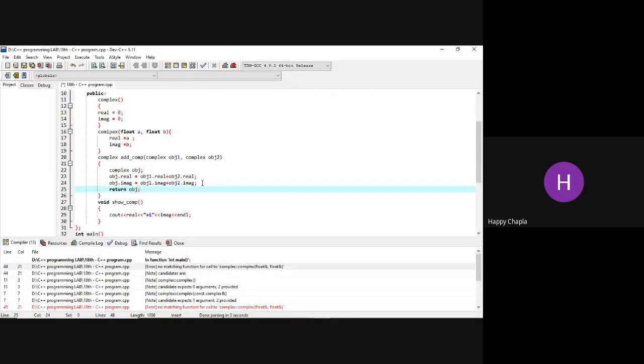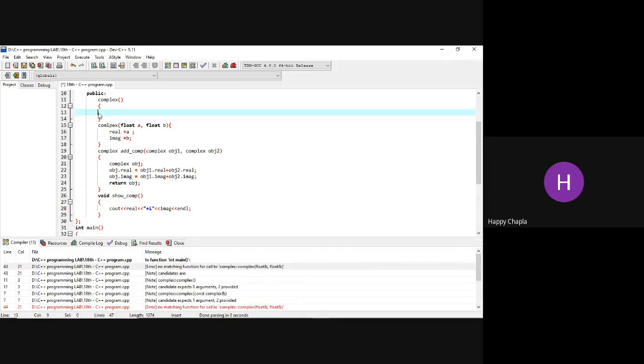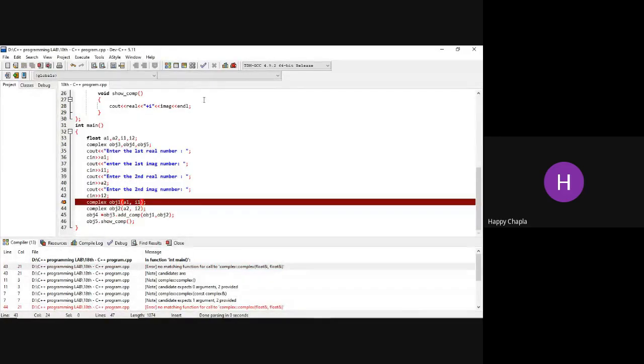Okay, remove from your default constructor the 13, 14 number lines. Remove those lines. Okay. Now save it. Try to run. Don't do that. Do the third option. Yes, compile and run.